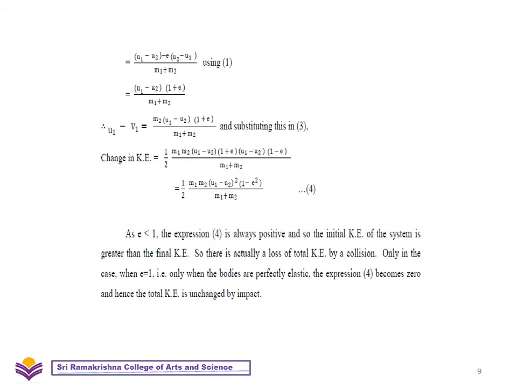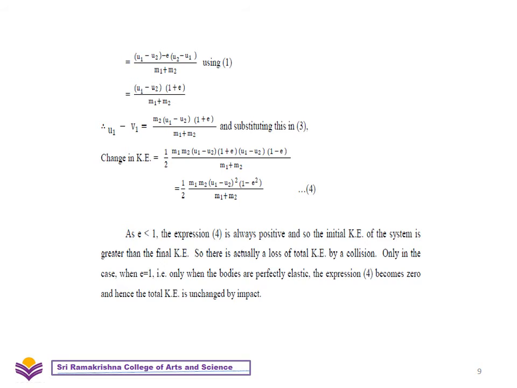That is equal to u1 minus u2 minus E into u2 minus u1 by m1 plus m2. Here u1 minus u2 is common, take it outside. So you get u1 minus u2 into 1 plus E by m1 plus m2. And substituting in 3, we get the change in kinetic energy is equal to half into m1 m2 into u1 minus u2 into 1 plus E into u1 minus u2 into 1 minus E.